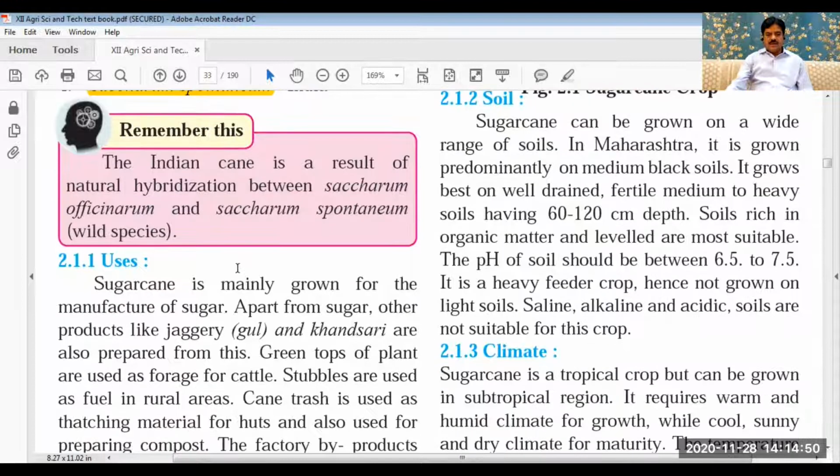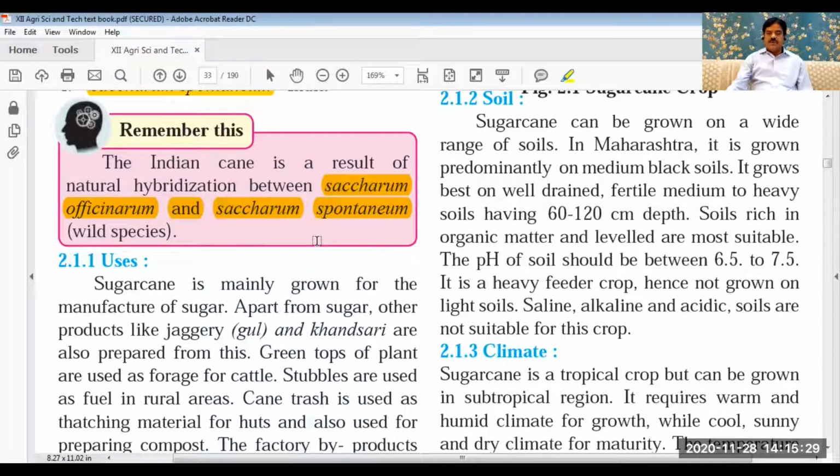Now, here in this case, what is sugarcane? If you have seen the plant, you can know that this plant in the earlier stage looks like a jawar plant, like a grass plant. So this sugarcane is nothing but a hybridization between Saccharum officinarum and Saccharum spontaneum.